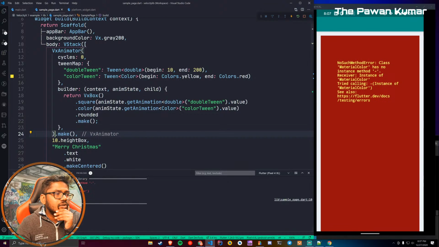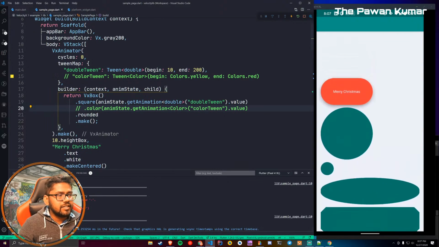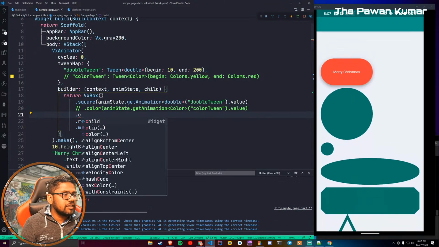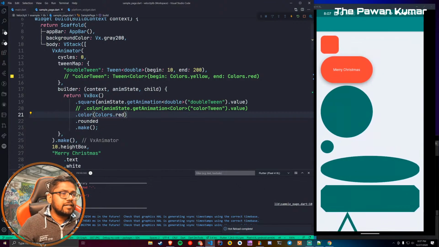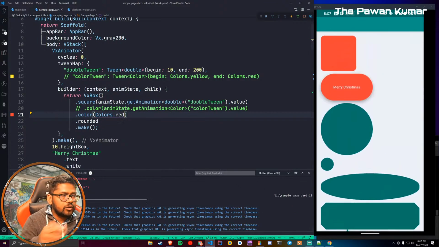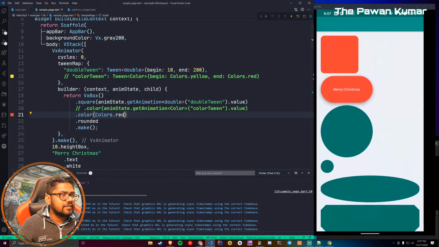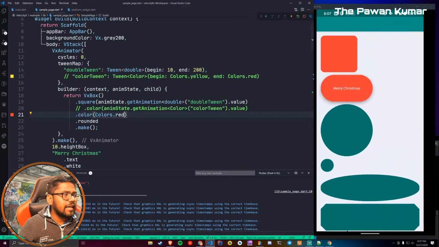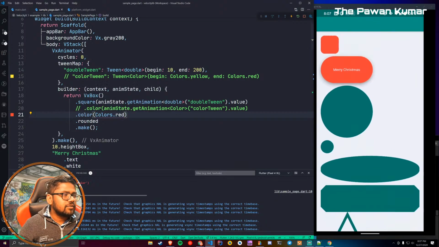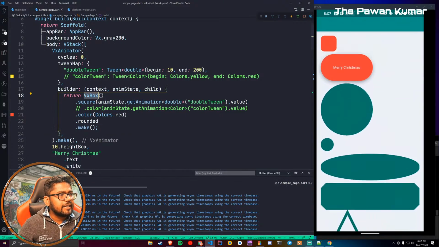That's not a big issue. Let's remove one thing and try with just one, so that we can check if one is working. Okay, one is working fine. Actually there is some issue with the color part itself. I think maybe it's expecting something else. So one part is working fine, the color part is not working, and it can be an issue with VelocityX itself. So what we can do, rather than using the VelocityX container, let's try a normal one, a Container itself.